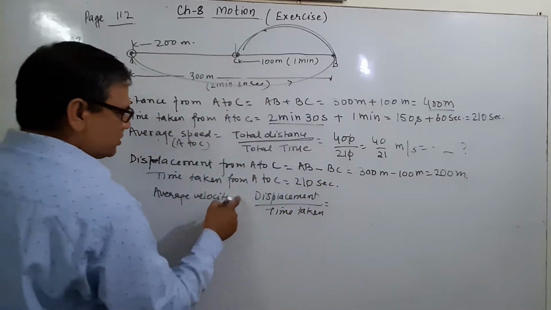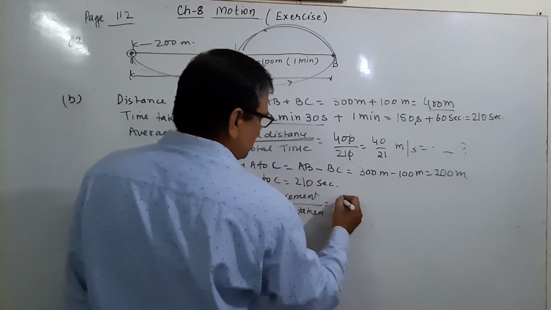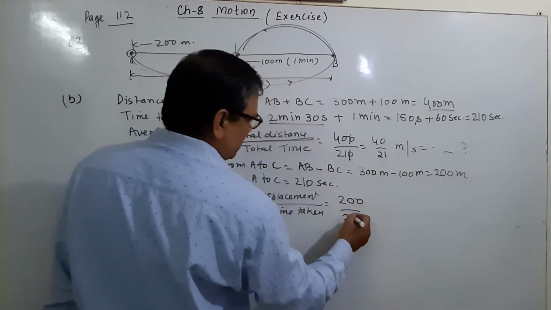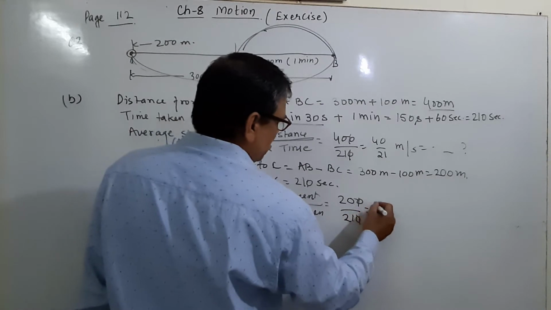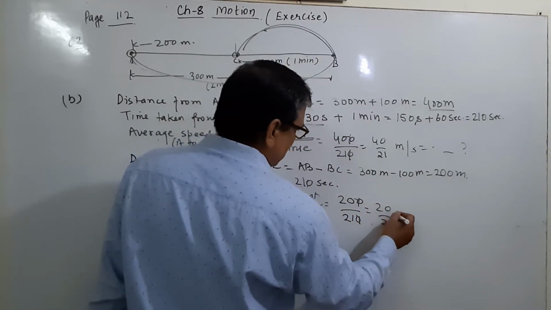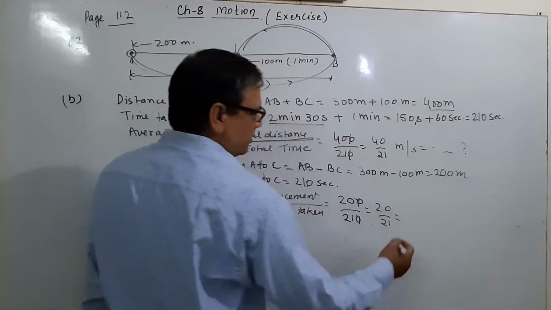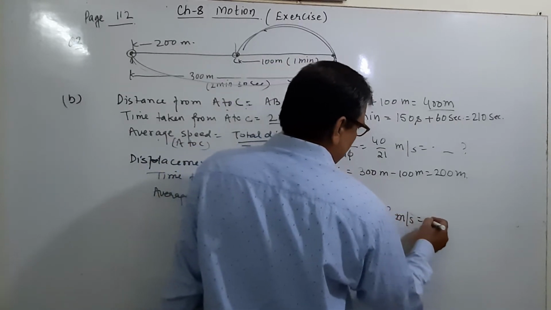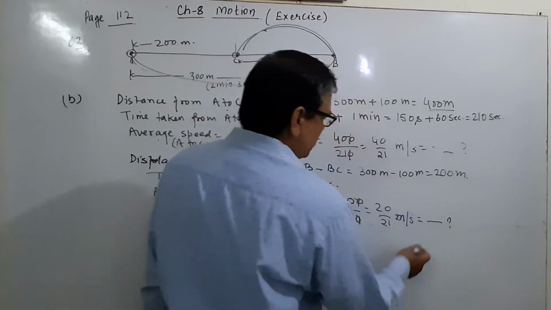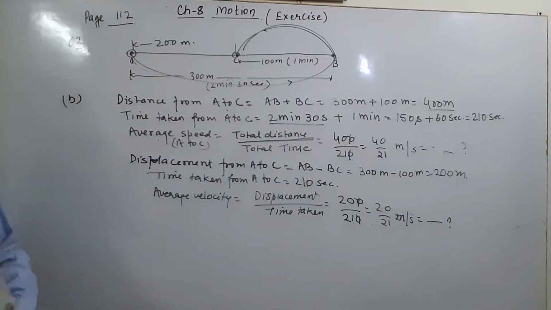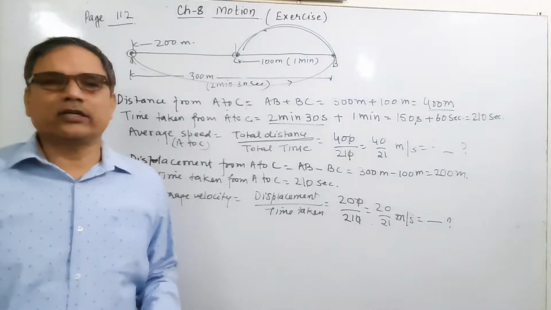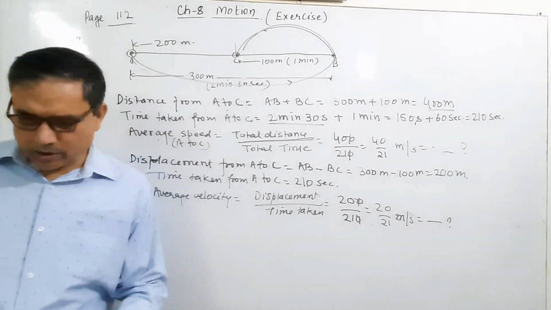Then average velocity is displacement upon time taken. What is the displacement? 200 upon time taken. What is the time taken? 210. And this will be 20 upon 21, which is approximately 0.9 meters per second. You can calculate yourself and convert into decimal. You have to change into decimal. This is the second question of the exercise, in which we have to find out the distance and displacement. And now move to question number 3.